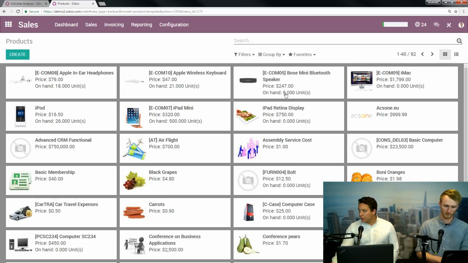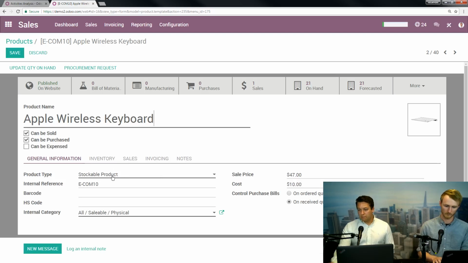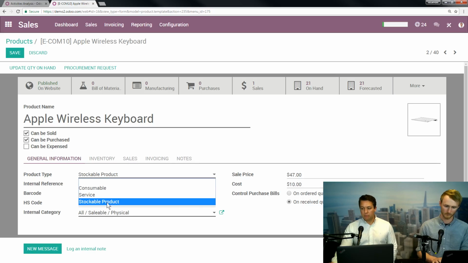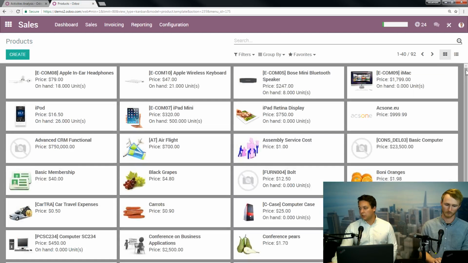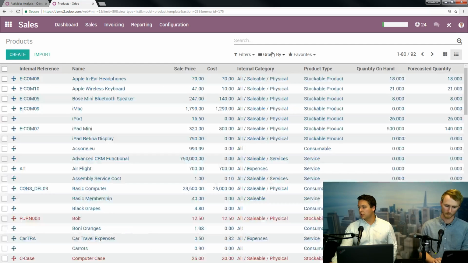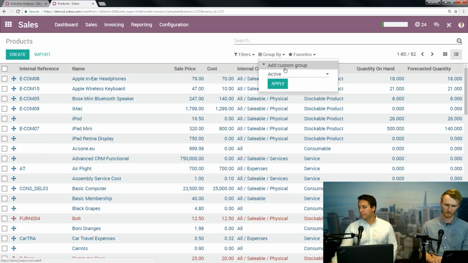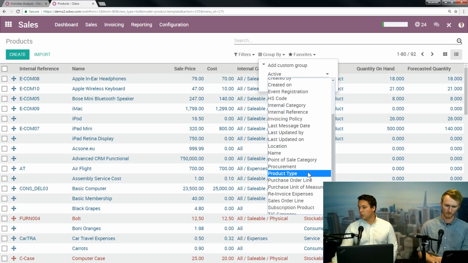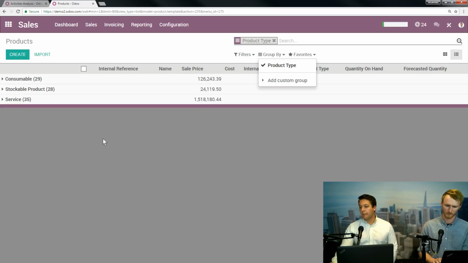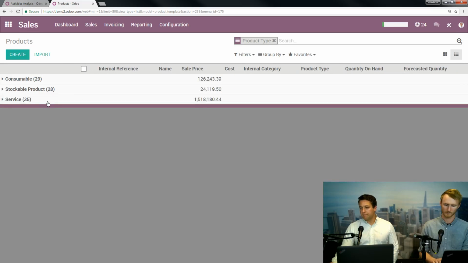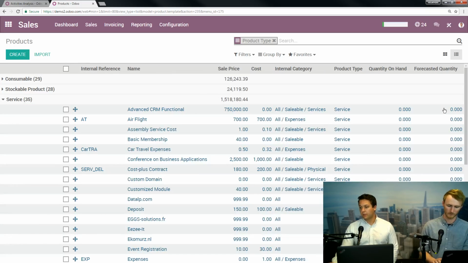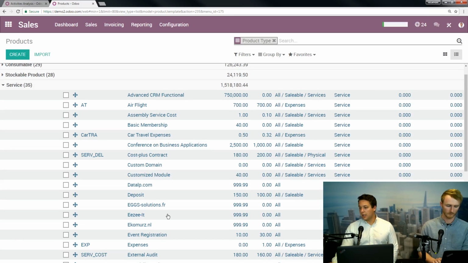Now, if we look at, let's pick one of these, and if I hit edit here, when I see product type, there's going to be a couple here. So a stockable product means a physical product, and here's a service right here, or a consumable. So yeah, you could put a service as a product type. Let's see if there's one in here already, just to use as an example. Let's do this. Group by. And you can see I'm doing a quick group by product type. Okay, so we have 28 stockable goods. Those look pretty familiar to everybody. And here are our services. So let's pick one. So let's say a basic membership.